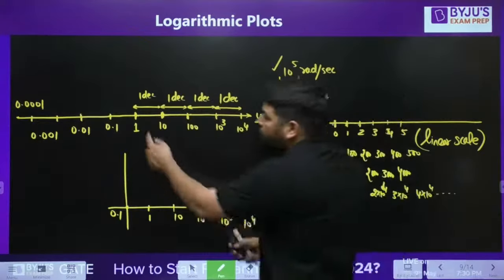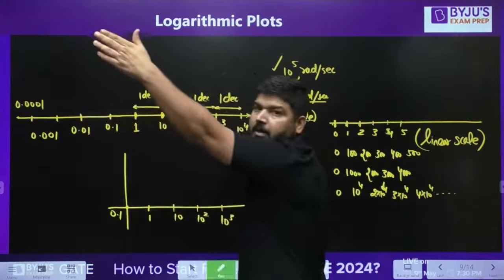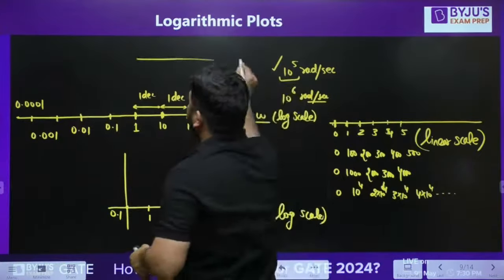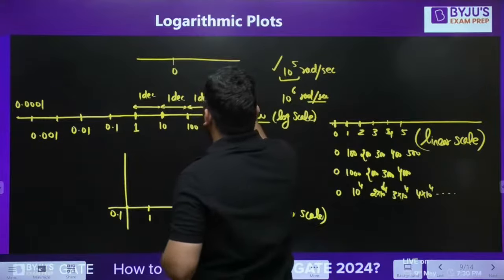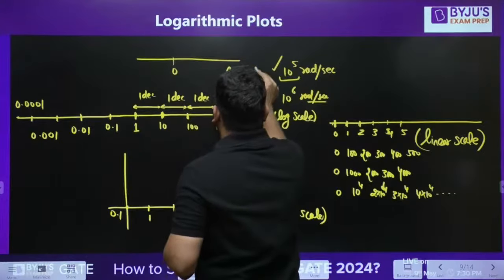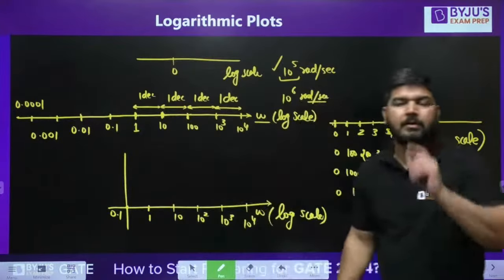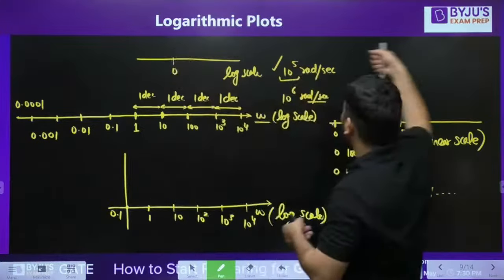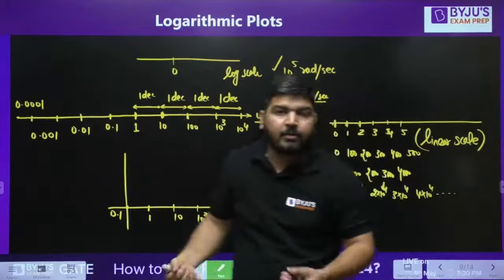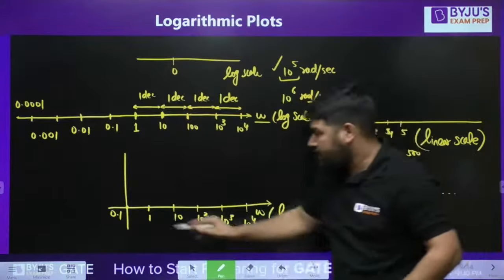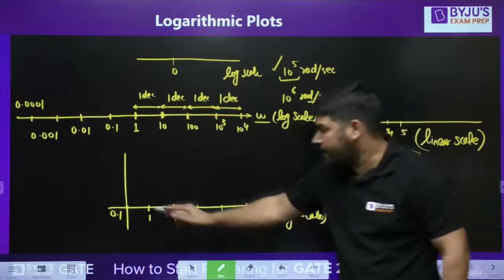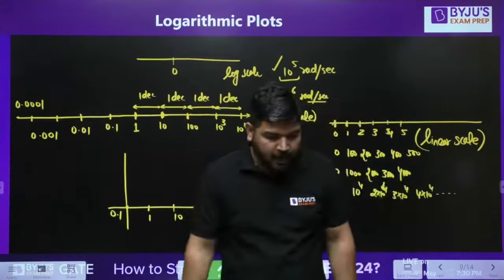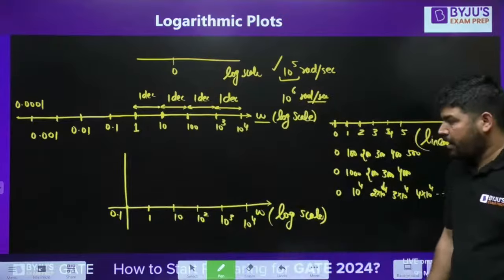So you have to take infinite steps to reach the exact 0 point. It means if you have shown 1 here, then you will not be able to show 0. Similarly, if you have shown 0 at some point on the log scale, then it will be impossible to show 1 on this scale. You can't reach 1 because you have to take infinite steps on this side. That's why we don't start with 0 on log scale. Generally, we start with 0.1 or 0.01 or 1. So you can start from this point. I hope it is clear to everyone.